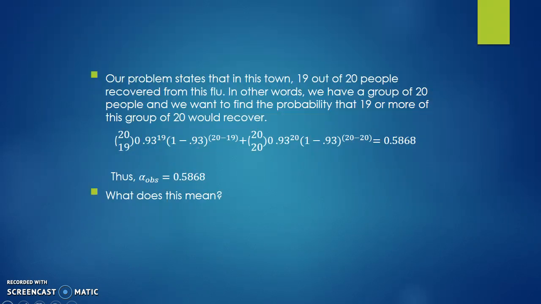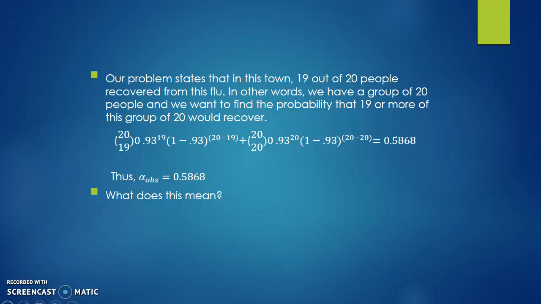So our problem states that in this town, 19 out of 20 people recovered from this flu. In other words, we have a group of 20 random people in this town that have been exposed to this flu outbreak. And we want to find the probability that 19 or more of this group of 20 would recover.